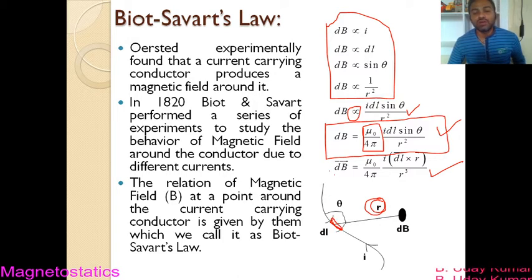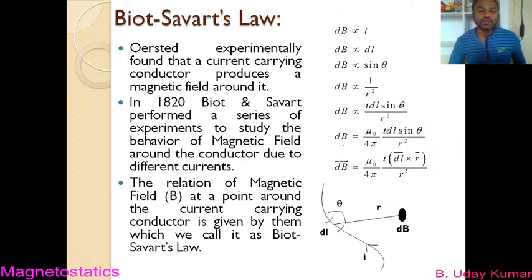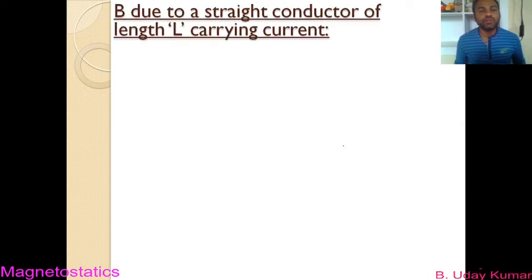So now to find the total magnetic field induction due to this entire wire, you just integrate this equation and take the limits. Okay, that's it. This is Biot-Savart's law. So let me erase everything and let us move on to our next topic, which is B due to a straight conductor of length L carrying current.